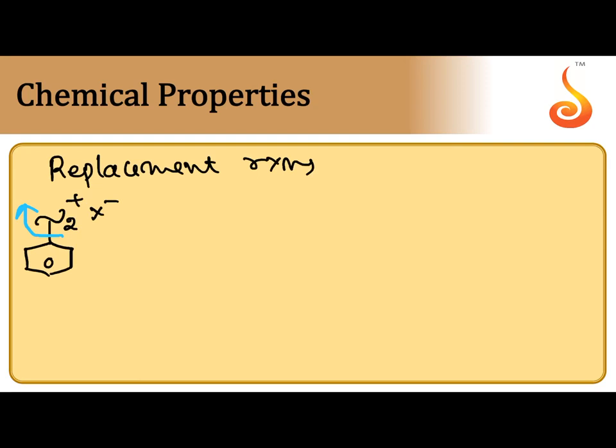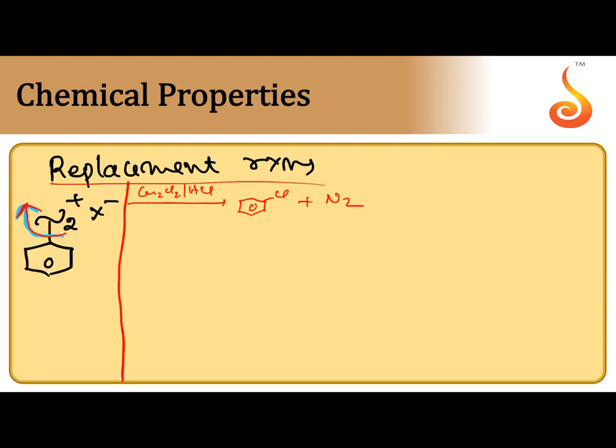The reactions of benzene diazonium salts are of two types; first, replacement reactions. When benzene diazonium salt is reacted with cuprous chloride and HCl, as we already studied, N2 plus is simply replaced by Cl minus, and we can get chlorobenzene. This is called the Sandmeyer reaction. Instead of cuprous chloride, we can use cuprous bromide also. Instead of cuprous chloride and HCl, copper and HCl also we can use. This is a little bit later method for the preparation of chlorobenzene. This is Gattermann's reaction. So if copper and HCl, Gattermann; copper chloride and HCl, Sandmeyer reaction.